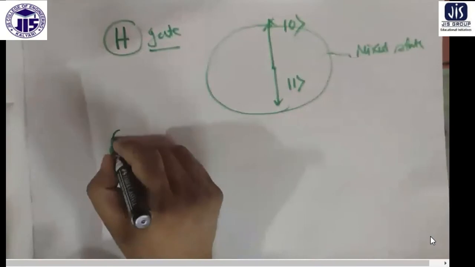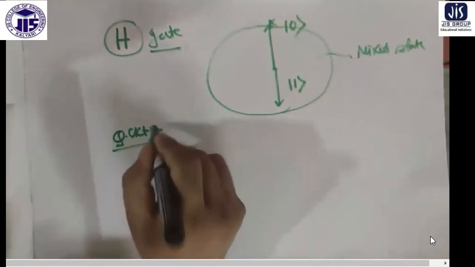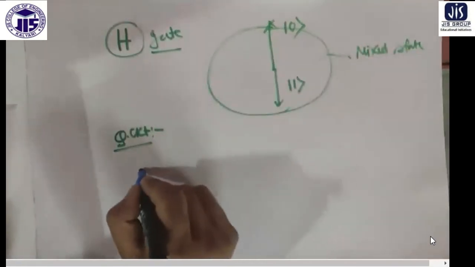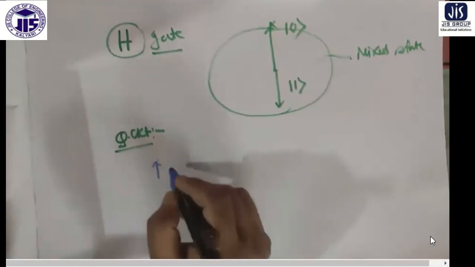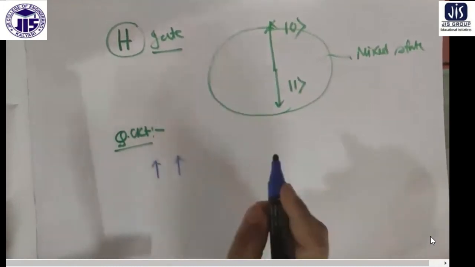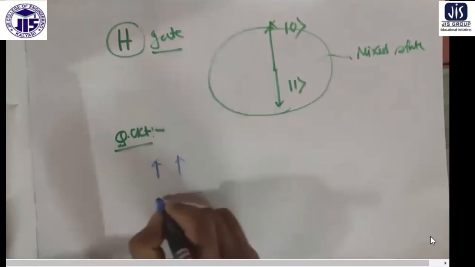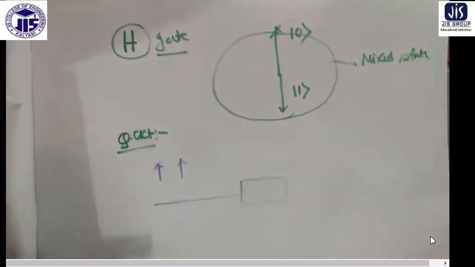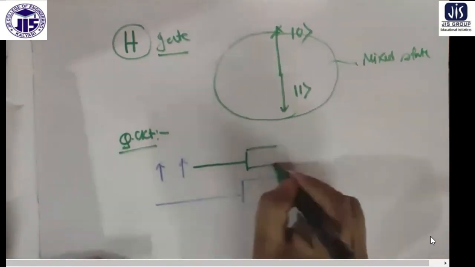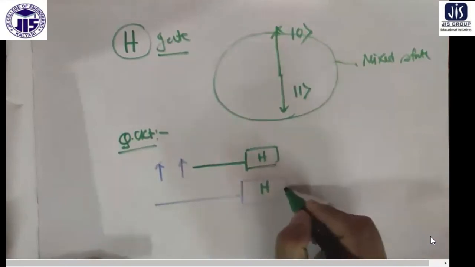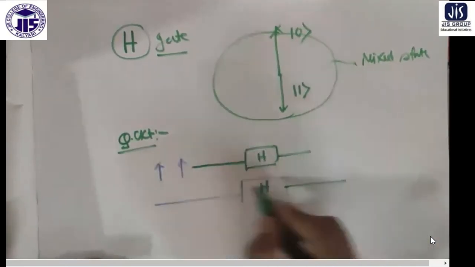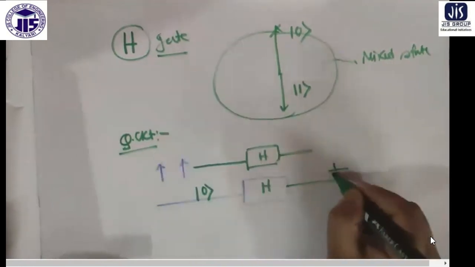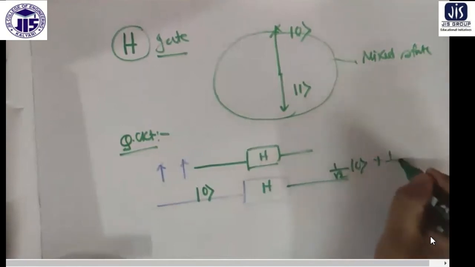Now the quantum circuit of the Hadamard gate operation is like this one. Suppose I have got an atom, maybe with the upspin state or downspin state, so you can represent it by a line. Now this will be followed by the Hadamard gate, so you put the symbol H. Now you will get the mixed state. Suppose it starts in the 0 state, it will become a mixture of the two: 1 by root 2 (0) plus 1 by root 2 (1).